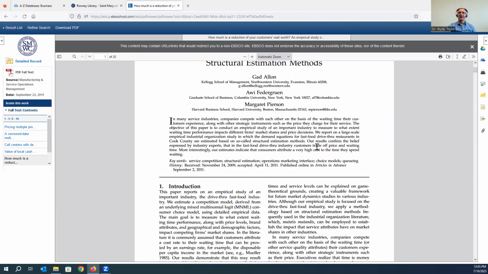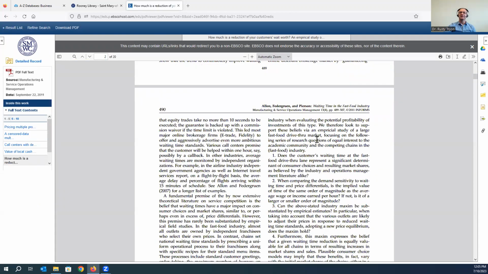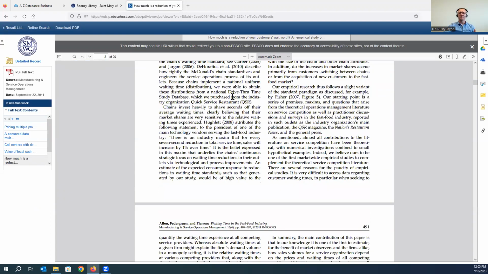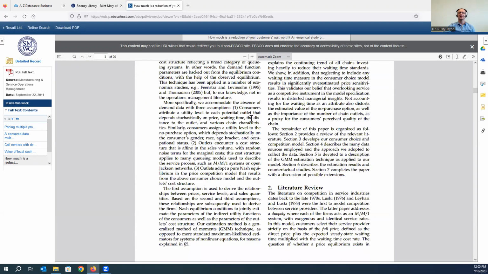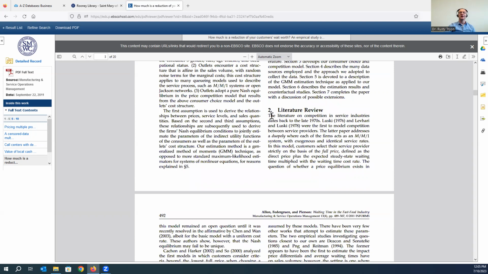Then as we scan through the article, we'll begin to see that there are sources that are cited throughout this. So as you look through, you'll begin to see those in-text citations. Just the structure of this also helps us know it's peer-reviewed.